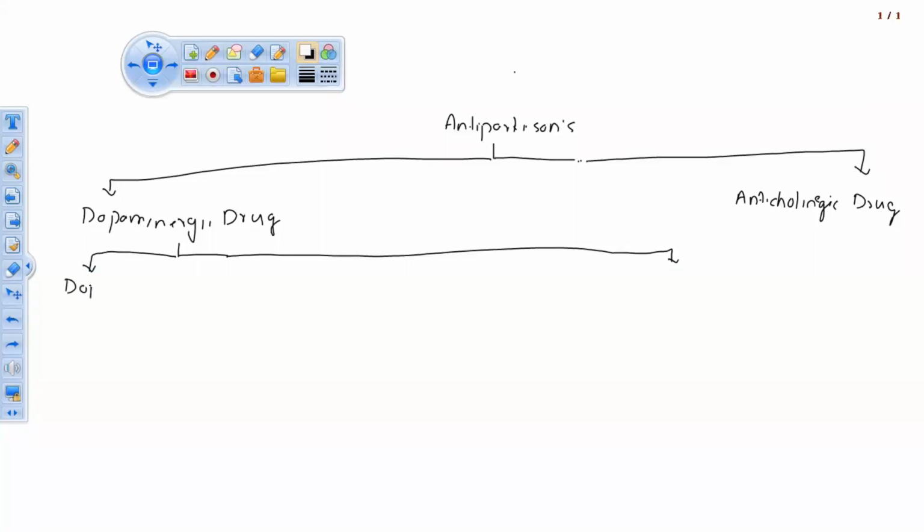The first subclass is dopaminergic precursors. The example of this is there in your syllabus. The important leading drug is levodopa.